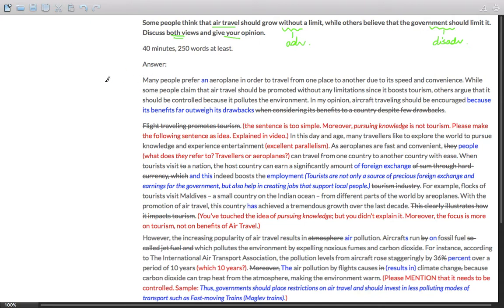Let us quickly go through the introduction and find out how the student has performed. This is the introduction, and there are some good things about it. Many people prefer an aeroplane. The first sentence here is a general statement as it should be, and the second sentence is really well structured. It begins from here to here.